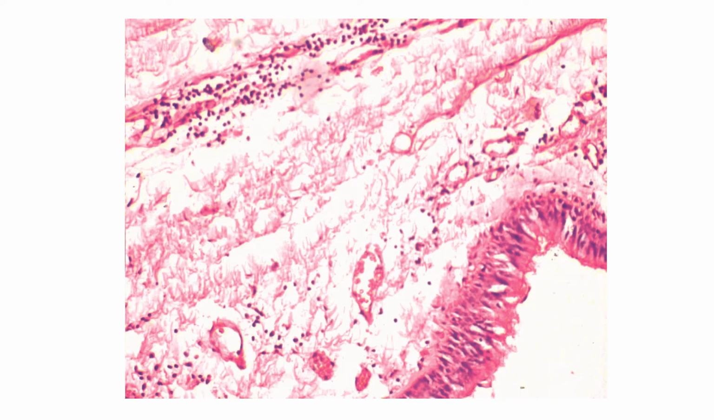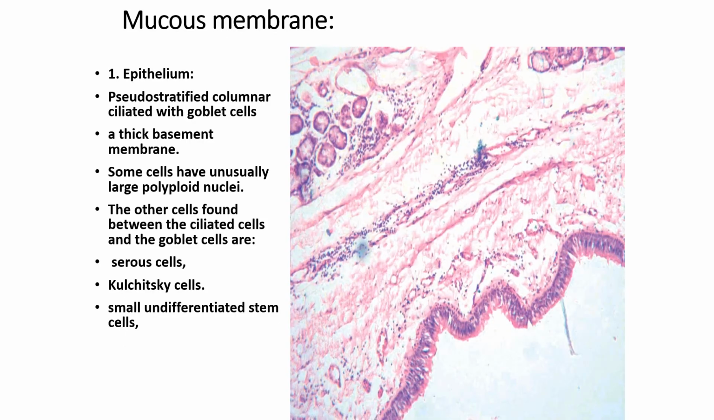So this is showing the pseudo-stratified ciliated columnar epithelium, the lamina propria, and the basement membrane on which these cells are lying. Below the lamina propria will be the submucosa. There is no muscularis mucosa. Again, to summarize: epithelium, pseudo-stratified ciliated columnar with goblet cells, thick basement membrane. There may be polyploid nuclei seen because of mitosis.